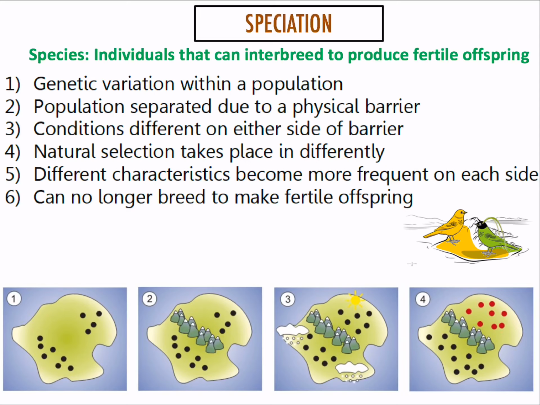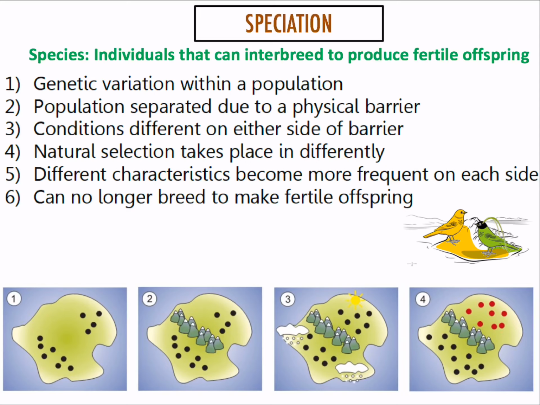Okay, so again, how does speciation work? If you look at the picture at the bottom, you have a population of the same species, then a physical barrier. For example, it could be a mountain range, or maybe they migrate to opposite parts of the land, so they get separated. Then the conditions on each side are different. There are different selective pressures on each side, so natural selection takes place differently.